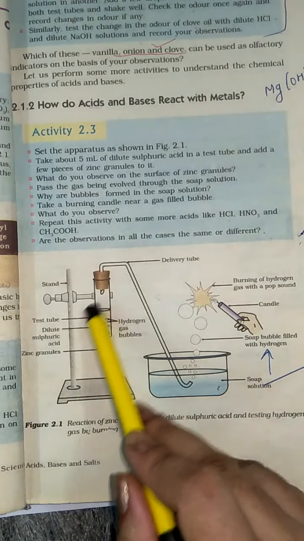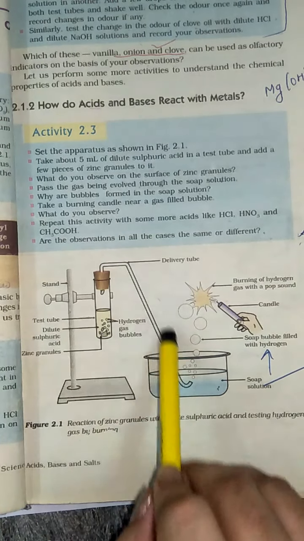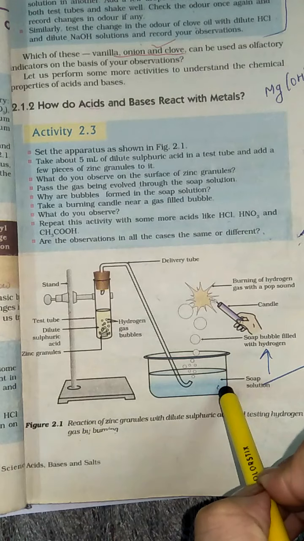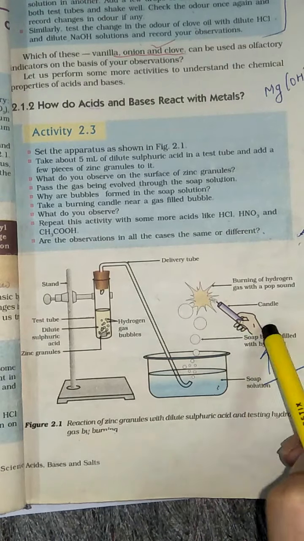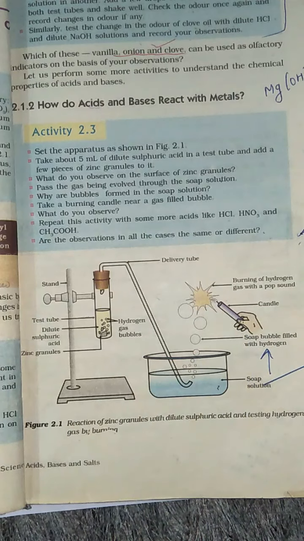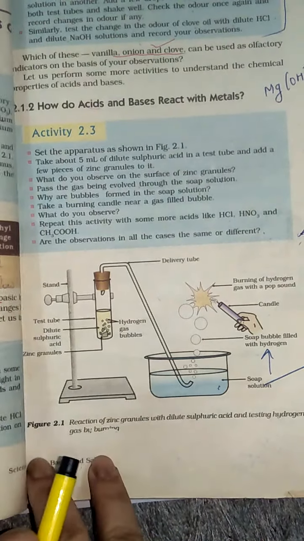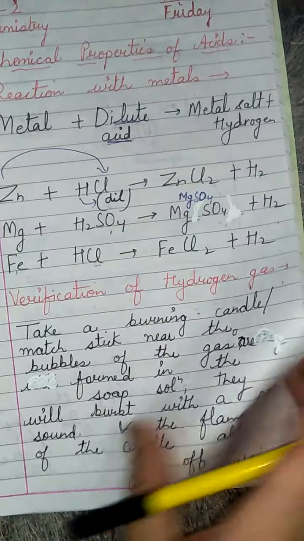Now what is this? Here hydrogen gas has been formed. And to check its presence, he has taken the soap solution. When this gas is passed through the soap solution and you take a burning candle, bubbles will be formed and these bubbles will burst with a pop sound due to the presence of hydrogen gas. So this is the activity which is shown in your NCERT. This is your activity 2.3.